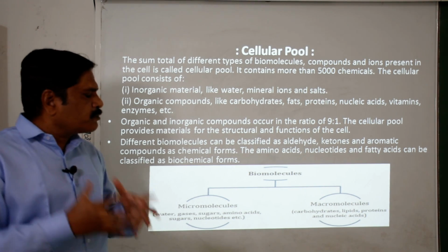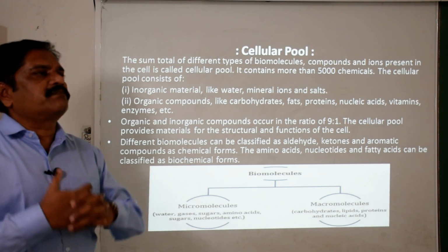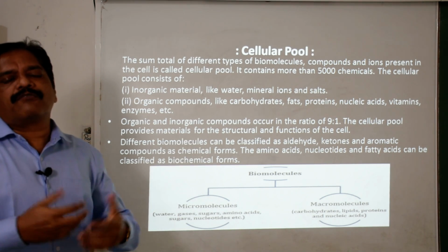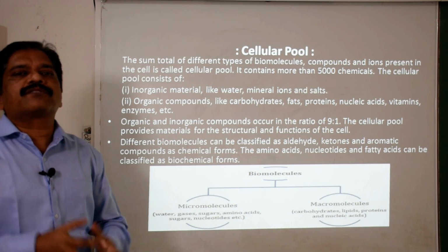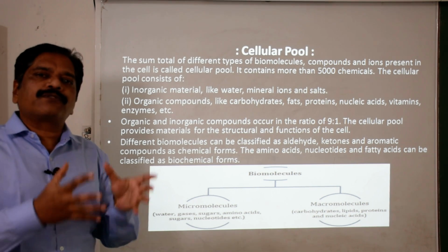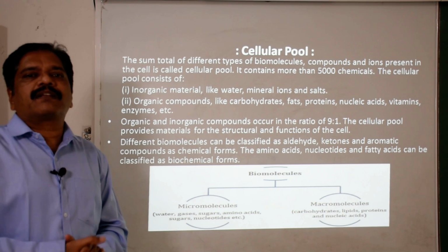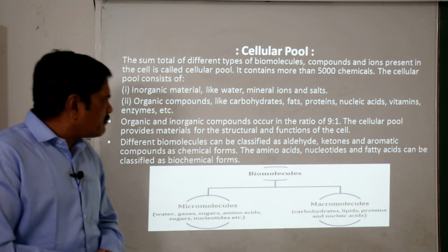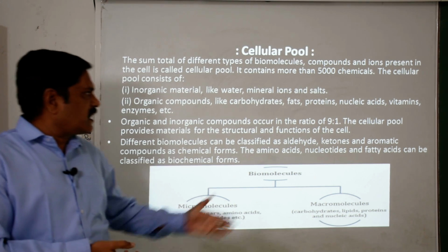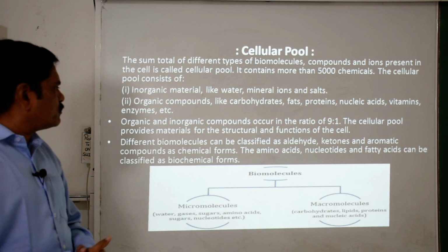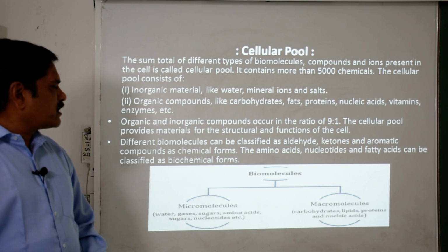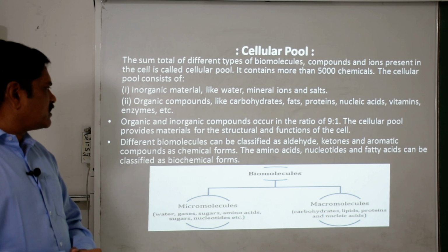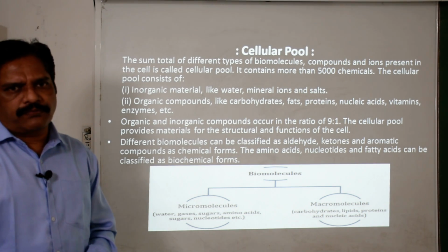And this cellular pool actually provides the materials for the structural and functional working of the cell. It is not only functioning but also regulatory. They also help in the regulation and maintenance of the cells. These different biomolecules can be classified as aldehydes, ketones, aromatic compounds, and amino acids, nucleotides, fatty acids. These are also considered the biochemical forms.